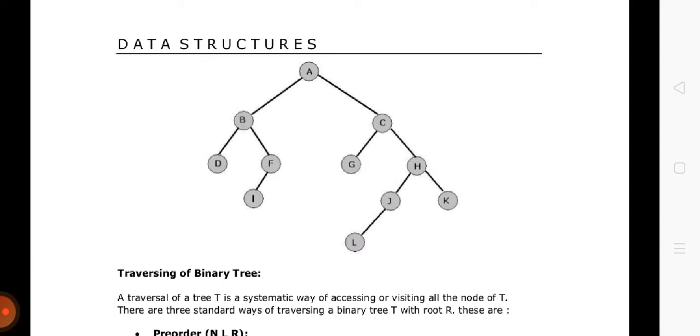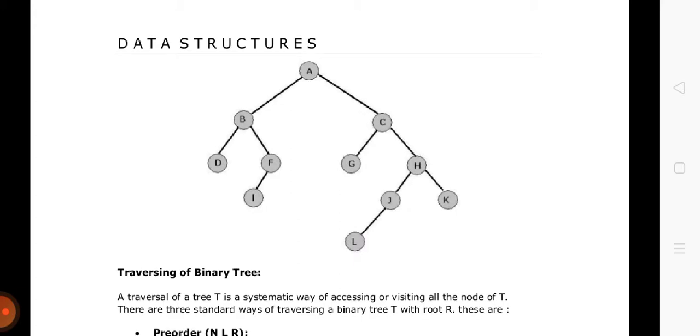which is node C. Now coming to the node C, we will come to the left again, so we will come to G. After processing G, we will process C, because G is the left of C and C is the parent node. After processing C, we will come to the right of C, which is H. Now on the node H, we will not process H, but we will come to the left of H, which is J. On J, we will not process J, because we must traverse the left subtree first. So we will come to the left part of J, which is L.